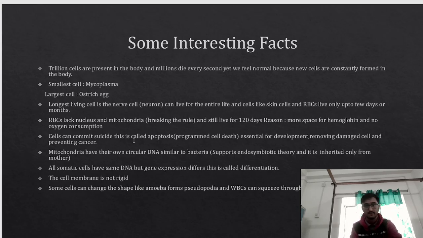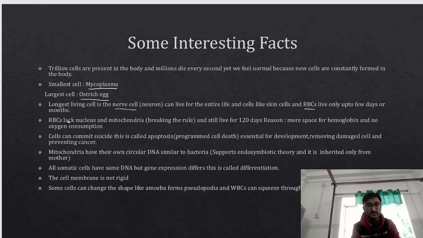What is the smallest cell? This is also a very important question from the NEET point of view. Mycoplasma. They do not have a cell wall also. Okay, mycoplasma are the smallest cells and they do not have a cell wall. The largest cell is the ostrich egg. The longest living cell is the nerve cell. They can live for the entire life, and cells like the skin cell and the RBC, red blood cell, live only up to a few days or months, right?